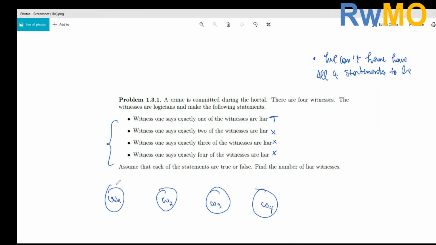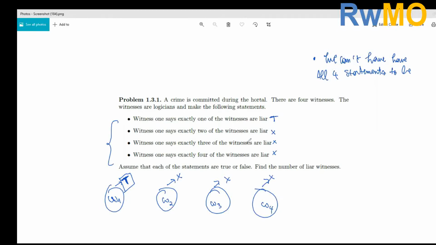If this one says exactly one of us is a liar, and you say he is speaking the truth, then the remaining statements will be false, because the others say exactly 2 of us are liars, exactly 3 of us are liars, and exactly 4 of us are liars. So we are fixing this one to be true, and this results in the remaining ones being false.